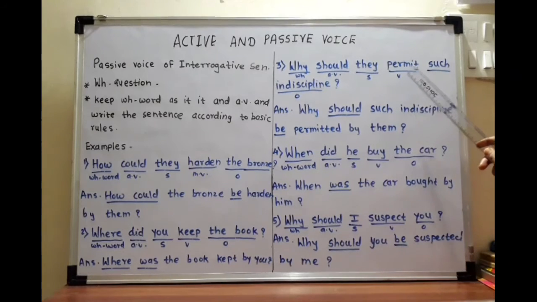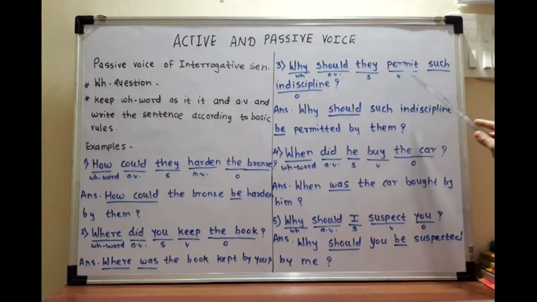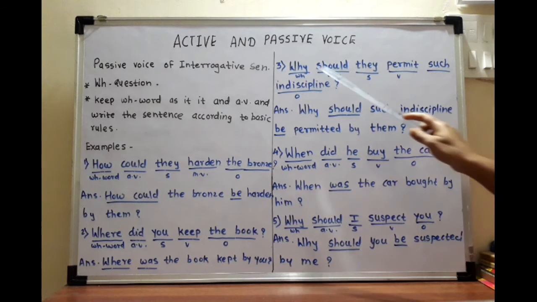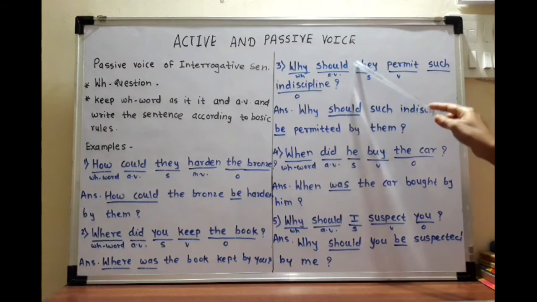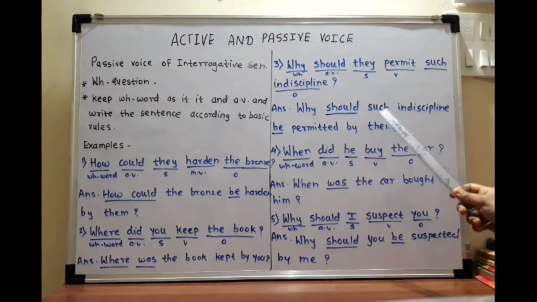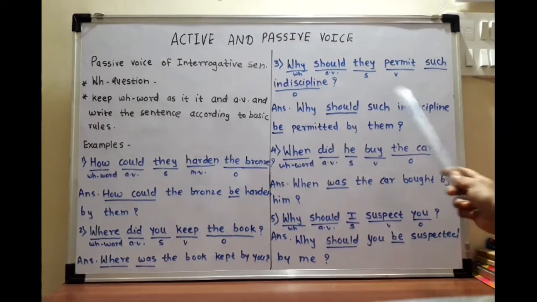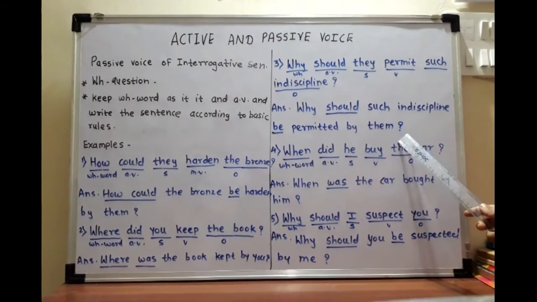Why should they permit such indiscipline? Why and should, as it is we have to take, they subject, permit verb and such indiscipline object. So why should, keep as it is. Should is a modal auxiliary verb, so we are going to take be, take object. So how will be the answer? Why should such indiscipline be permitted by them?